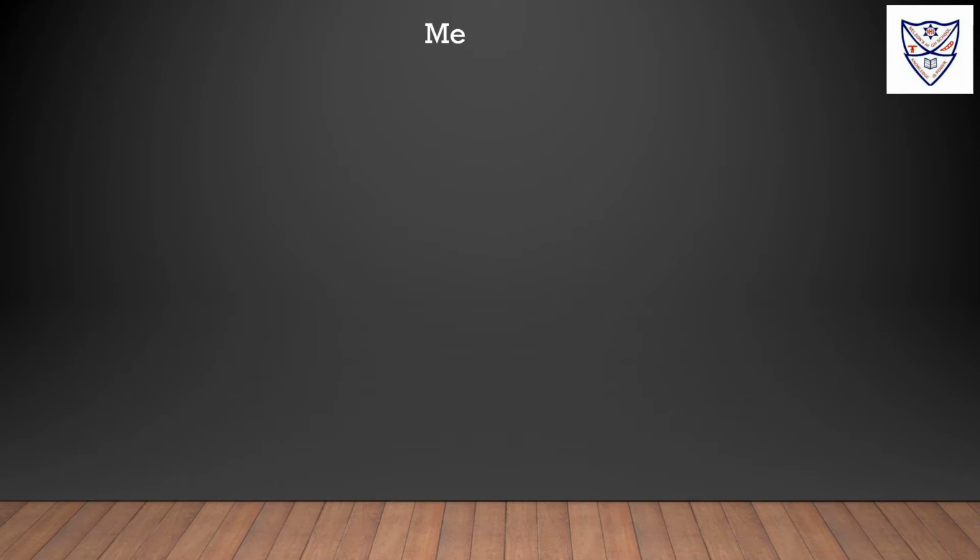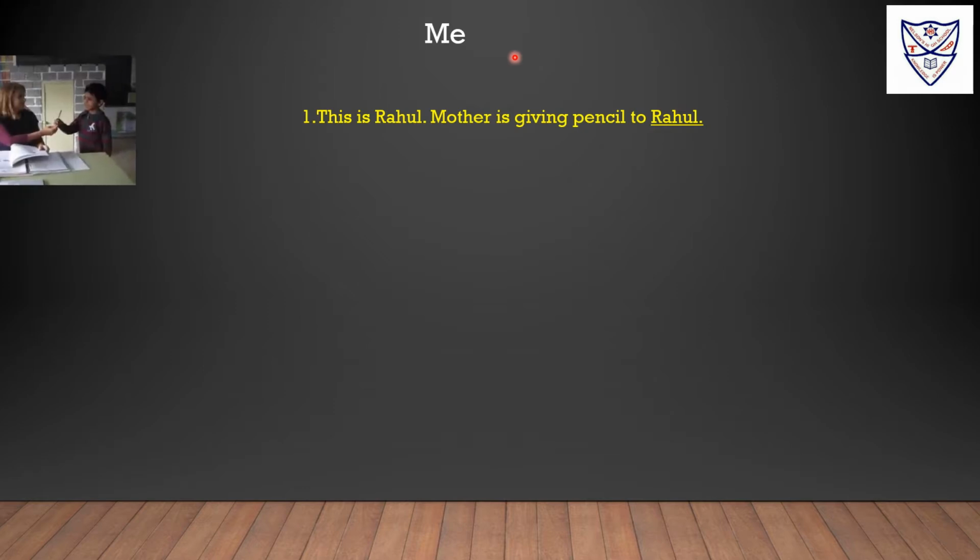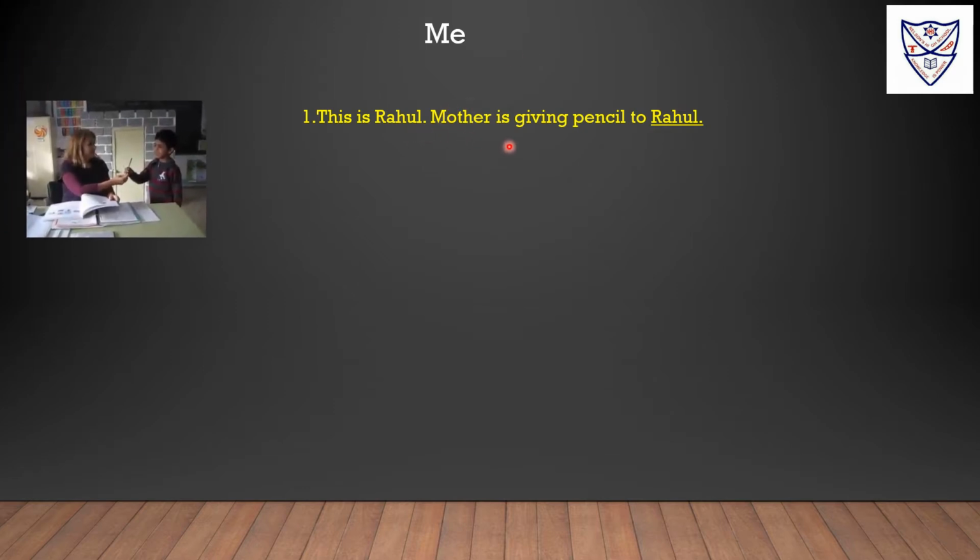Me. If I am speaking about myself, I will use the pronoun me. Me is an object pronoun. This is Rahul. Mother is giving a pencil to Rahul. In this picture we can see mother is giving a pencil to Rahul.